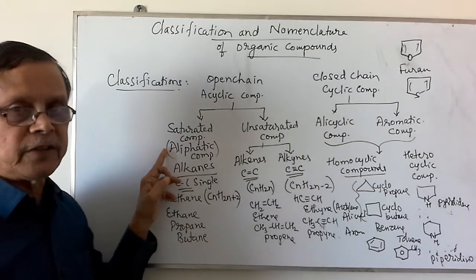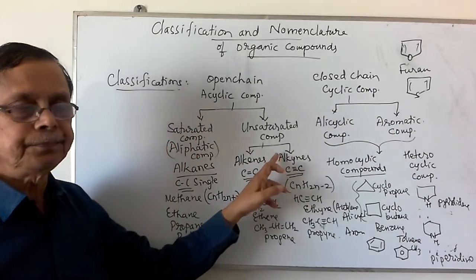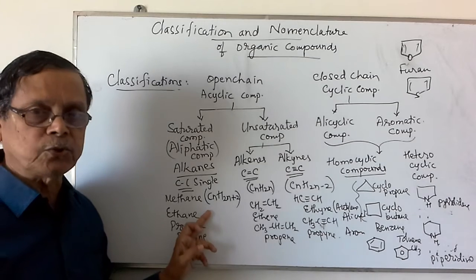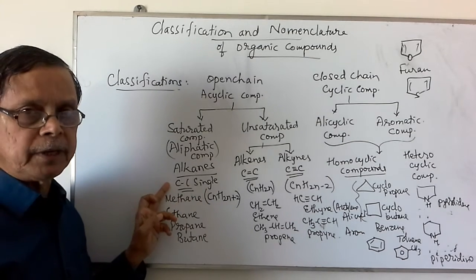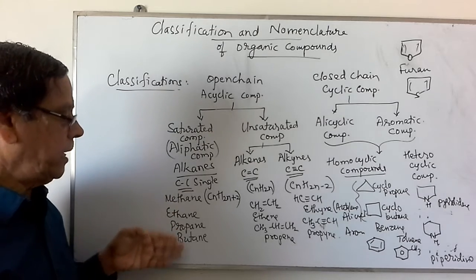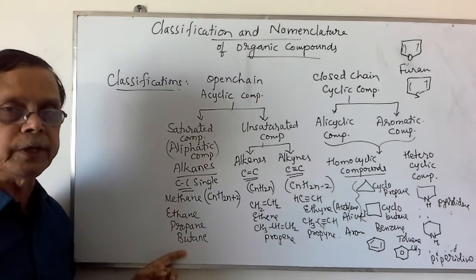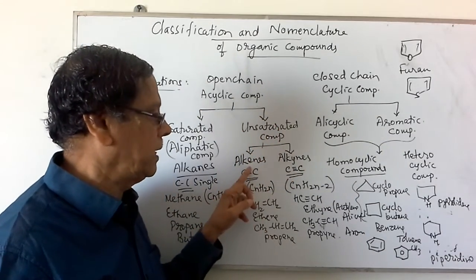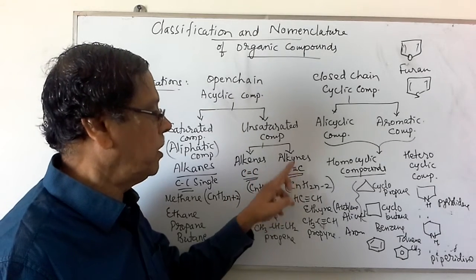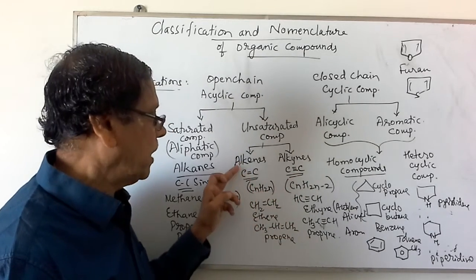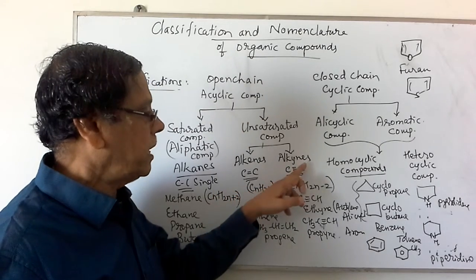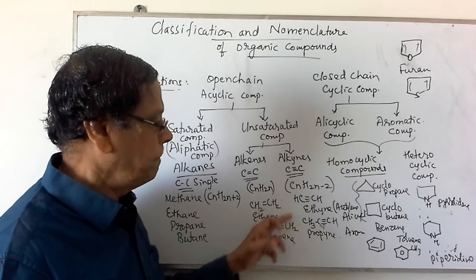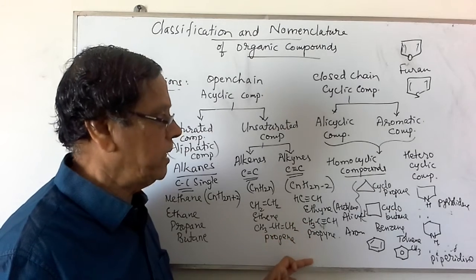Acyclic compounds are classified further as saturated and unsaturated. Saturated ones are named aliphatic, alkanes, general formula CnH2n+2, containing only carbon-carbon single bonds. Examples are methane, ethane, propane, butane, etc. If unsaturated compounds contain a double bond, they are called alkenes. If they contain a triple bond, they are called alkynes. The general formula for alkenes is CnH2n, and for alkynes CnH2n-2. Examples: ethene, propene, etc. For alkynes, it is ethyne, propyne, etc.